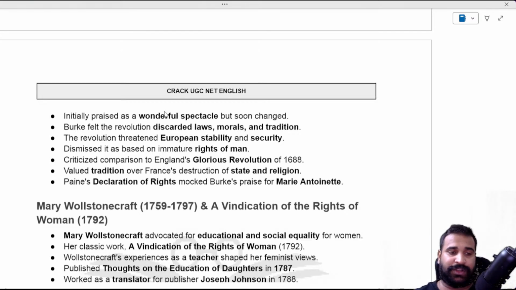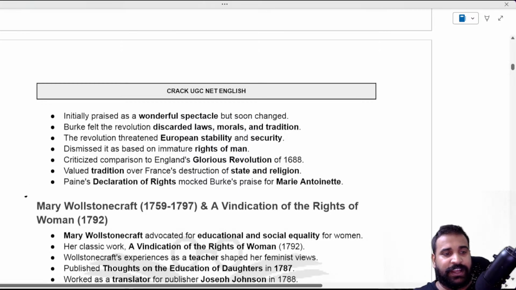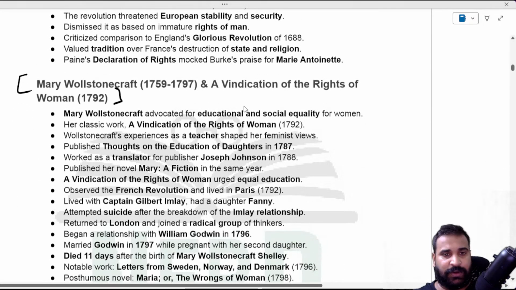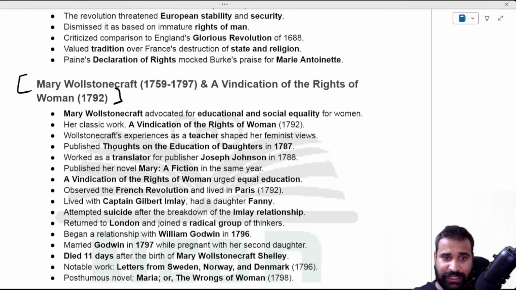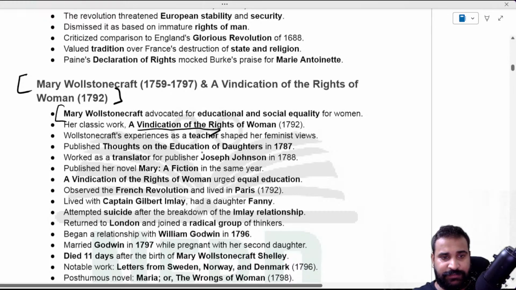And Mary Wollstonecraft, we are going to discuss her in our feminist criticism. But here we'll just have a small introduction to A Vindication of the Rights of Woman, and Thoughts on the Education of Daughters.